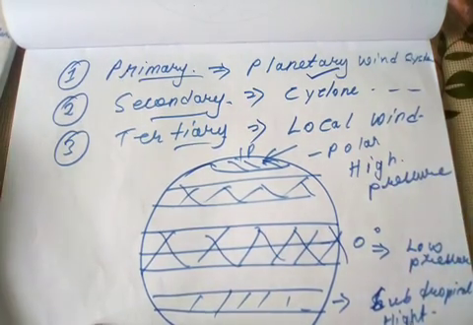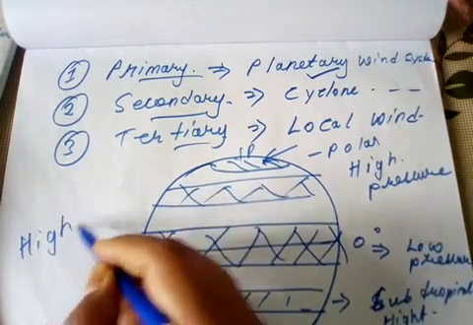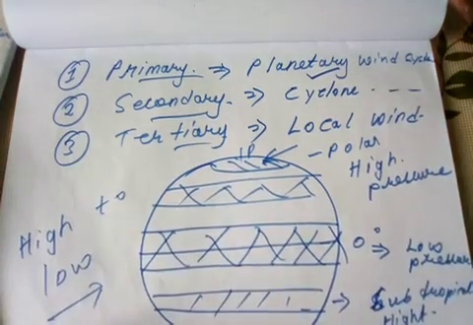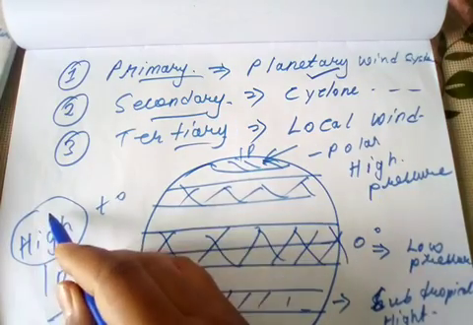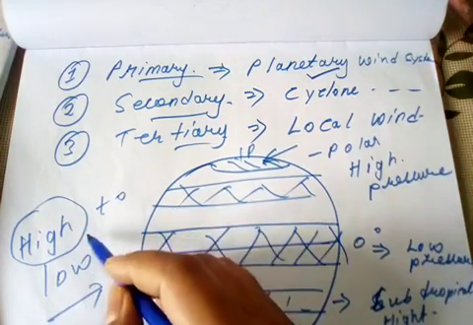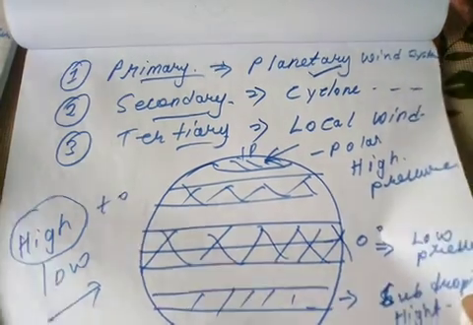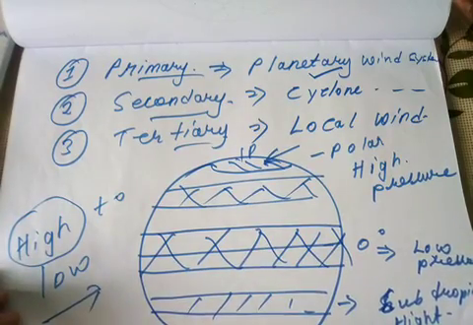Here we know that air starts blowing from high pressure to low pressure, because in the high pressure area the air is denser, and it starts blowing from the higher pressure places to the lower pressure area, and this affects the planetary wind system of the earth's surface.